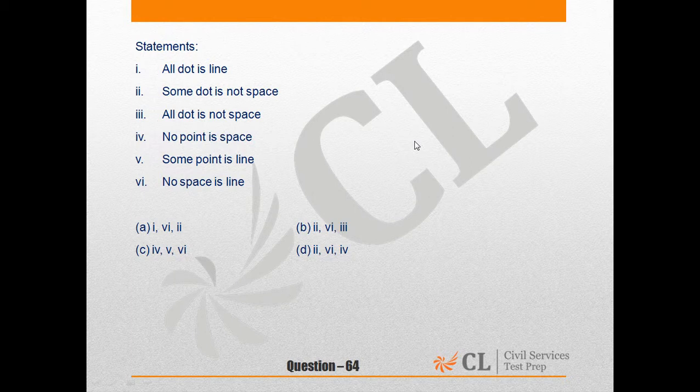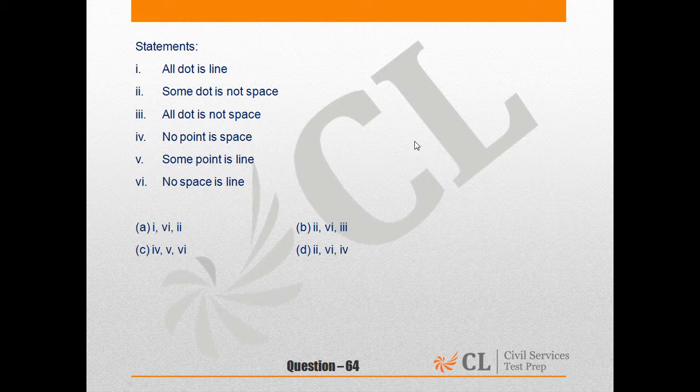Question number 64. We have to go through the options one more time. So let's look at option A. Statement 1 says all dot is line. Statement 6 says no space is line. Statement 2 says some dots is not space.